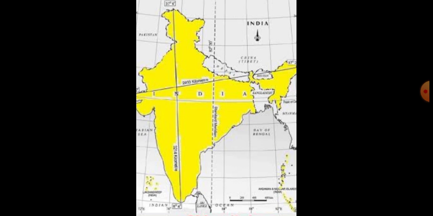Which states do not have an international border? The answer is Haryana, Madhya Pradesh, Jharkhand, Telangana, Chhattisgarh.